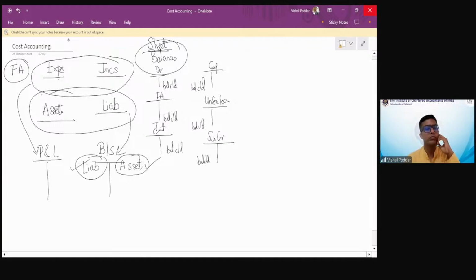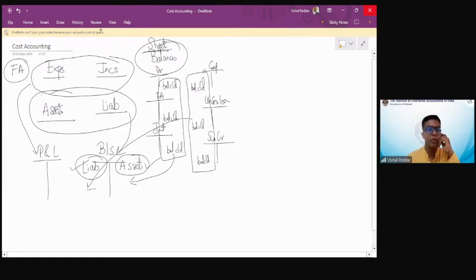Now, I'm a simple naive person who is asked to tally my books by making a total of all the balances. So as a naive person, what I did, all the balances which were appearing on this side, I'm now not using the word debit or credit. I simply put it on this side. All the balances which were appearing on this side, I simply put it on this side. I did not call it as asset or liability. Please understand.